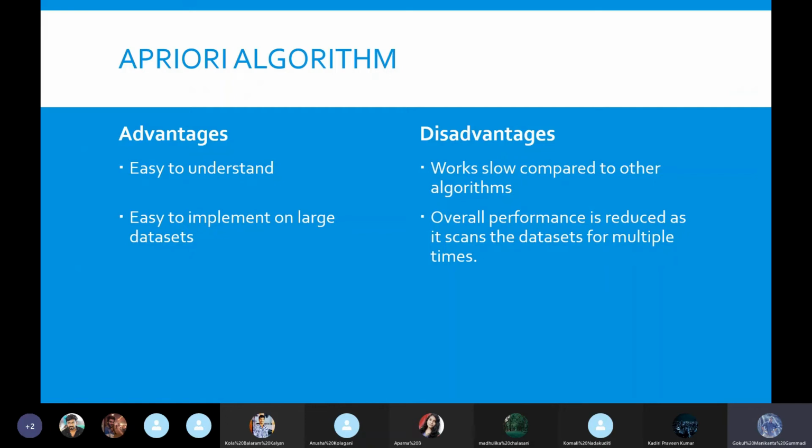It is very slow when compared to other algorithms, and it might also perform poorly because it takes time to scan the same elements again and again. That is one disadvantage of the Apriori algorithm.